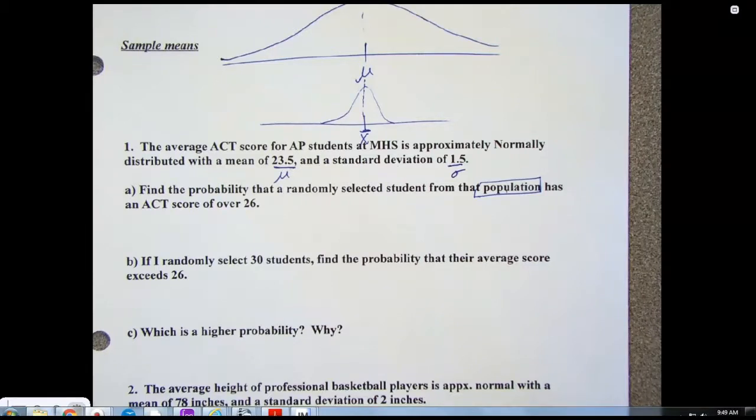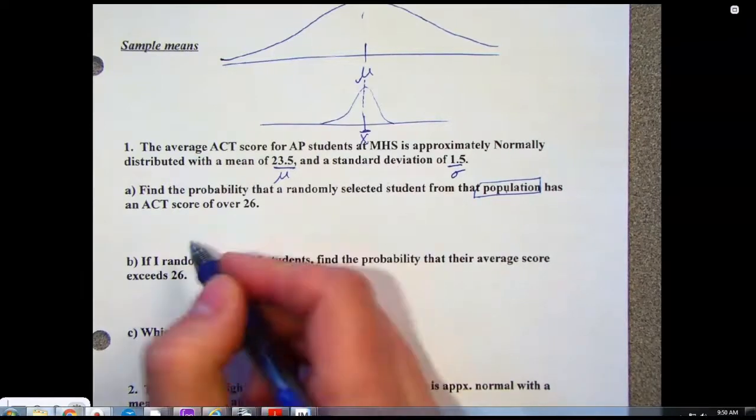Then I have to tell the calculator the standard deviation. So now you have to figure out which one of these to use. Basically, am I going to divide by the square root of n or not? If you took a sample, you divide by the square root of n. If you didn't take a sample, you don't. In number 1, part A, did I take a sample or am I drawing from the population? Drawing from the population. So you don't do this problem any differently than we've done all year.